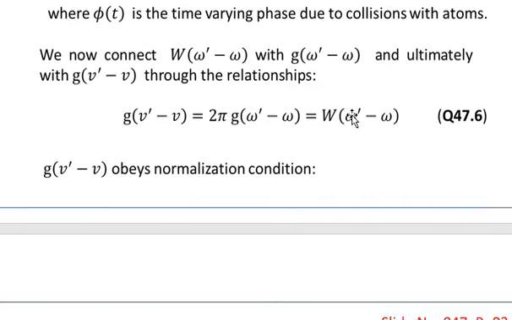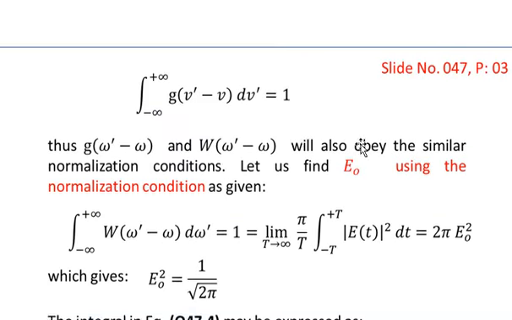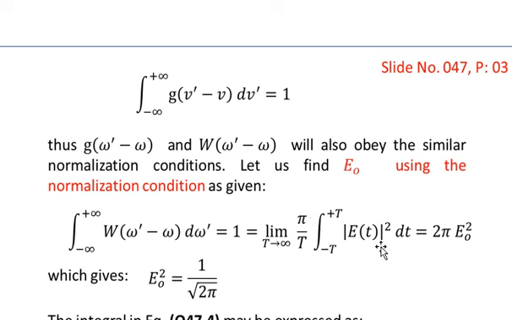So you see that when this integral g of nu prime minus nu is normalized, then the other functions on the right hand side, that is g of omega prime minus omega and capital W of omega prime minus omega, should also be normalized. So let's extend this normalization condition to the other functions also. Thus g of omega prime minus omega and capital W of omega prime minus omega will also obey similar normalization conditions. Let us find E naught using the normalization condition as given.